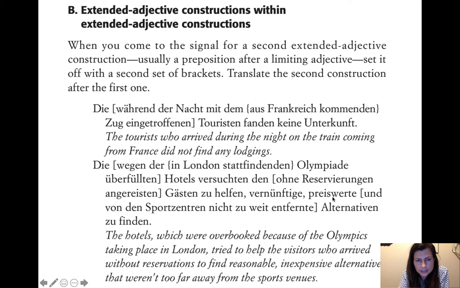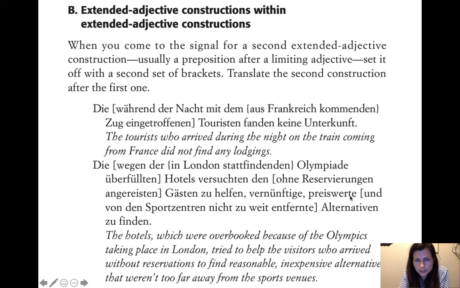Vernünftige, preiswerte und von den Sportzentren nicht zu weit entfernte Alternative zu finden. So we want to help. They tried to help these visitors or these guests, and then what did they try to help them do? They tried to help them find reasonable and inexpensive alternatives.